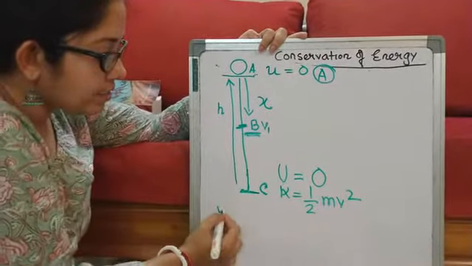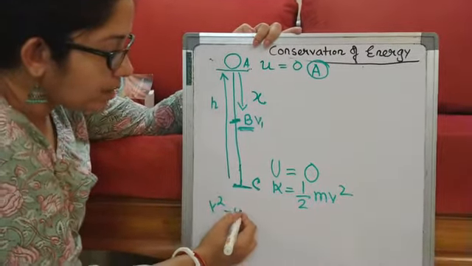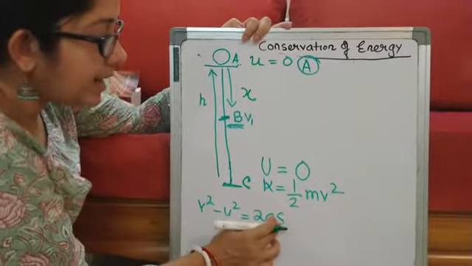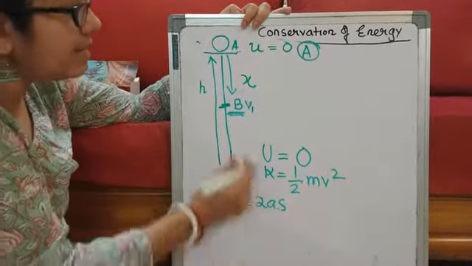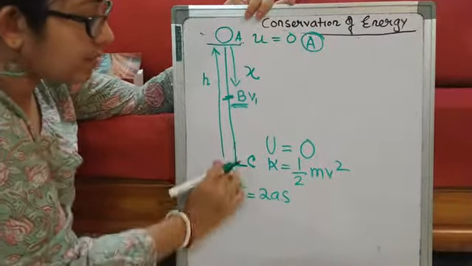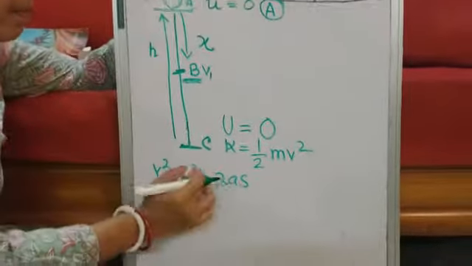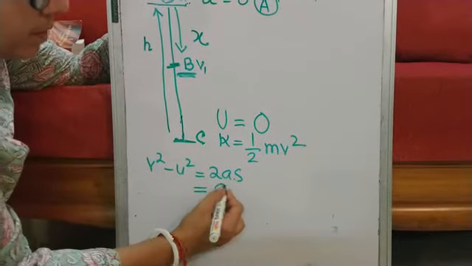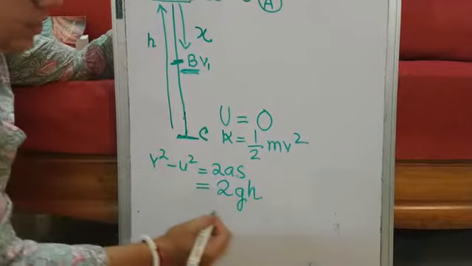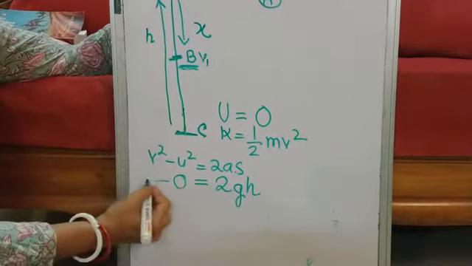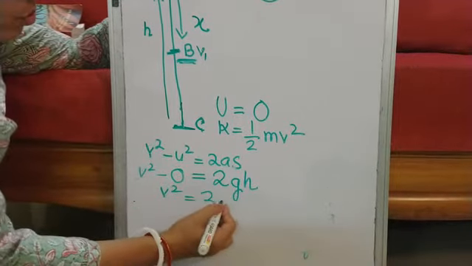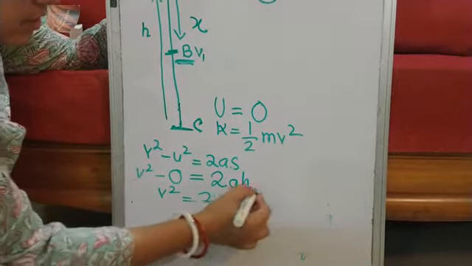Now let us take the kinetic energy, half mv square. Again I will write the formula, v square minus u square is equal to 2as. Here s we will take as the total distance that it has travelled, because it has fallen from above. So here it will be 2, this will be g, and this will be h, and u is as usual 0. So v square is equal to 2gh.